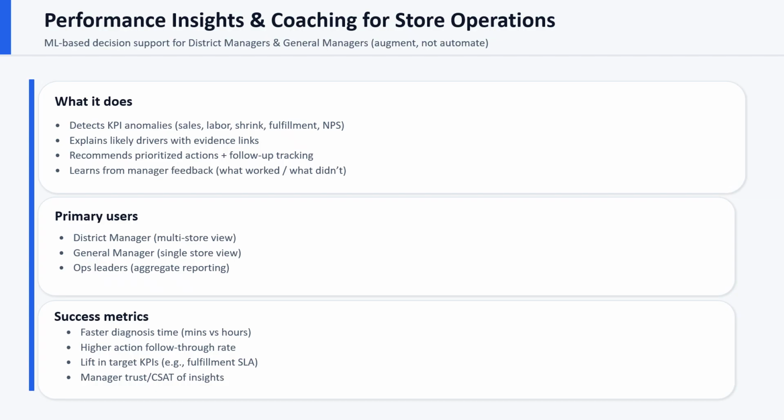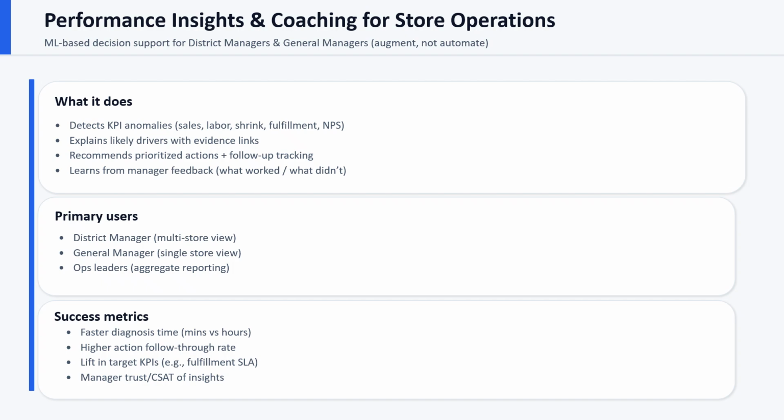In this presentation, I will walk through my project, Performance Insights and Coaching for Store Operations, an ML-based decision support tool for district managers and general managers. The goal is to augment, not automate, human decision making by making what's happening, why, and what to do first faster, consistent, and explainable. In this slide, you will see that my product is a decision support assistant for store ops